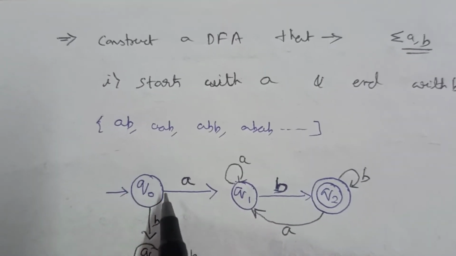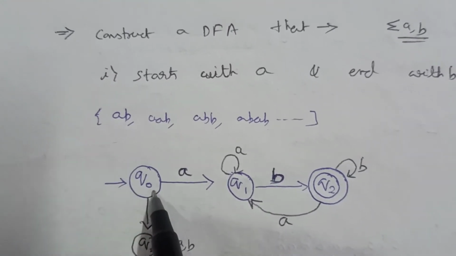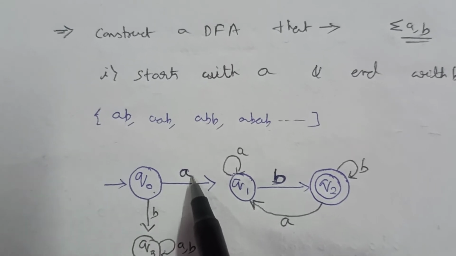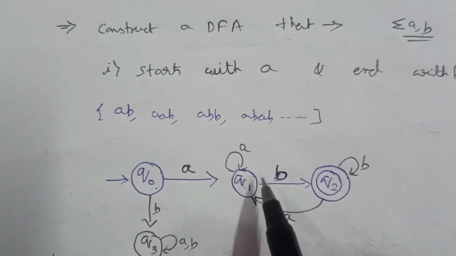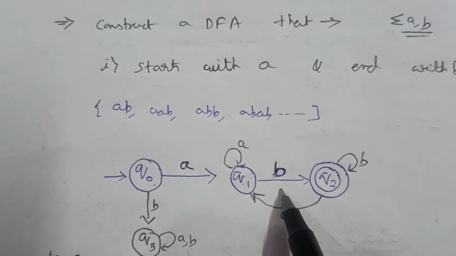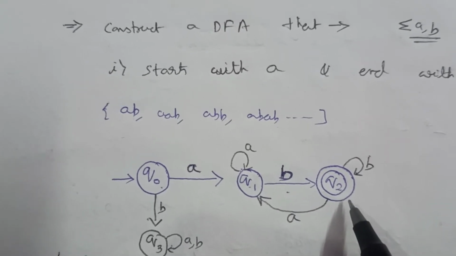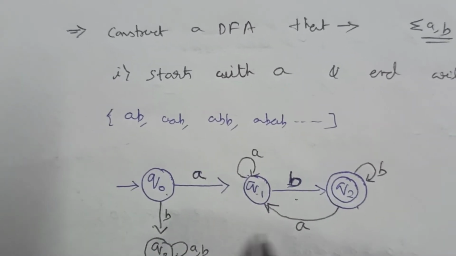So we will first draw the minimum thing, that is the initial state is Q0, and after receiving A it will go to Q1, that is one intermediate state, and after receiving B it will go to Q2, that is the accepting state. So this is the minimal thing.